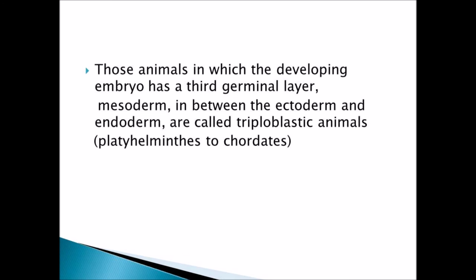Animals which, while developing at the embryo level itself, have three germinal layers, including a mesoderm, which may be called mesoglea or mesoderm, present in between the ectoderm and endoderm, are called triploblastic. So three layers. Examples for triploblastic are platyhelminthes and chordates.